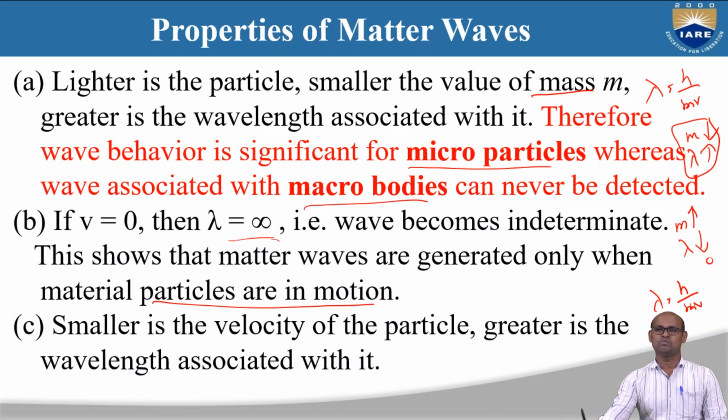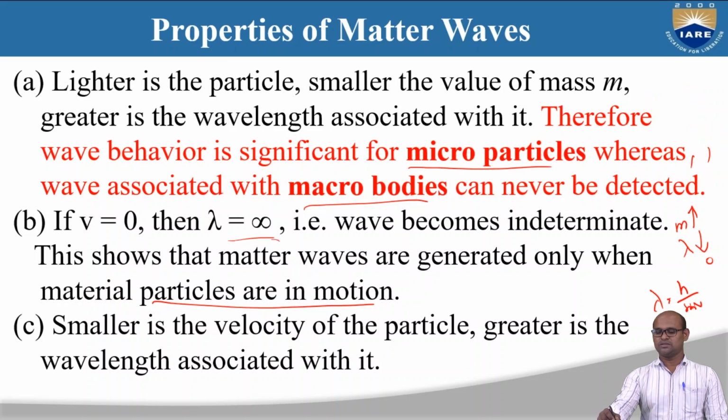When the particle is moving, only then can you find these matter waves associated with the particle. So the smaller the velocity of the particle, the greater the wavelength associated with it, and it will be easy for us to detect these matter waves associated with a particle.